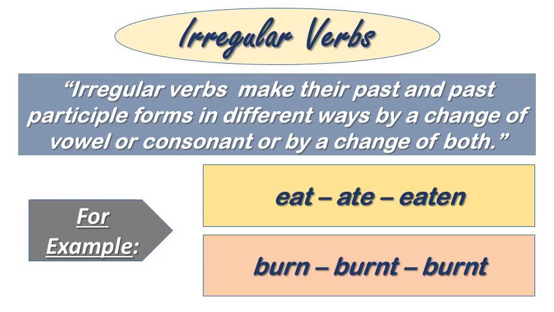So here burn is a base form, burnt is a past tense and again burnt is the past participle form. You can see that two forms are same, only one form is different. So these were the examples of irregular verbs.